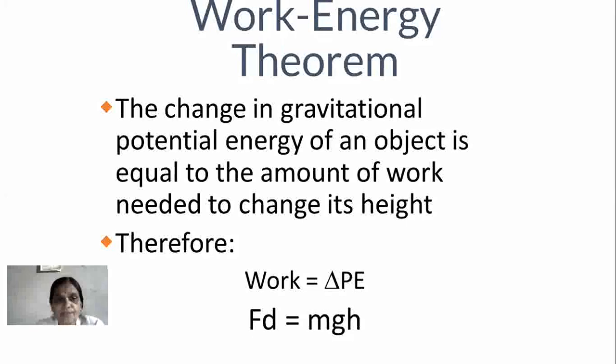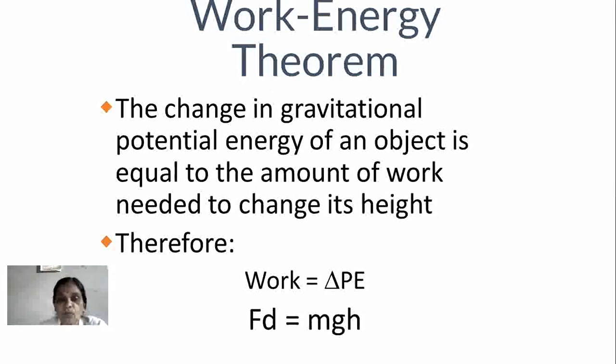What is it? The change in gravitational potential energy of an object is equal to the amount of work needed to change its height. It is called the work energy theorem. In that theorem, work will be there and energy will be there. The energy is the total energy, potential plus kinetic energy. Now we correlate this work and energy by the following formula.